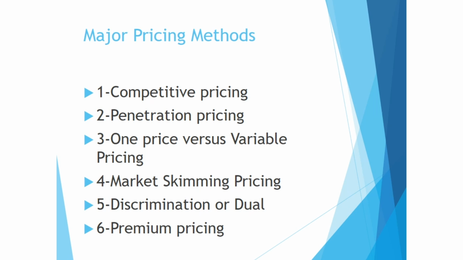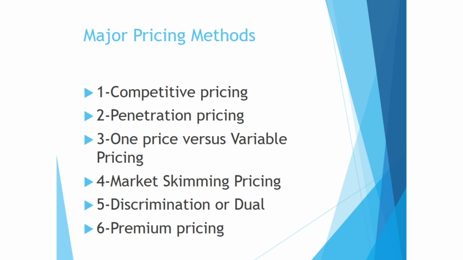Here, the seller charges the same price to similar types of customers who purchase similar quantities. Okay, this is one price. Now let's see variable pricing. Here, the seller sells similar quantities to similar buyers at different prices. Then the fourth one, market skimming, which we have done in the previous slide. Fifth one, price discrimination or dual pricing, that is, different prices from different customers according to their ability to pay.